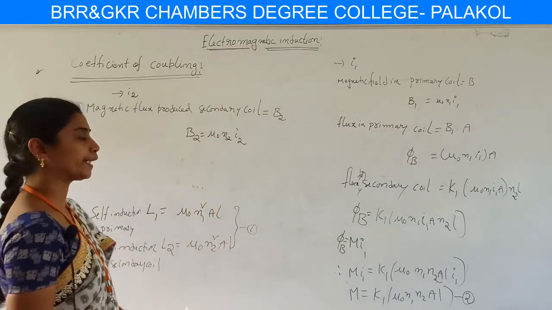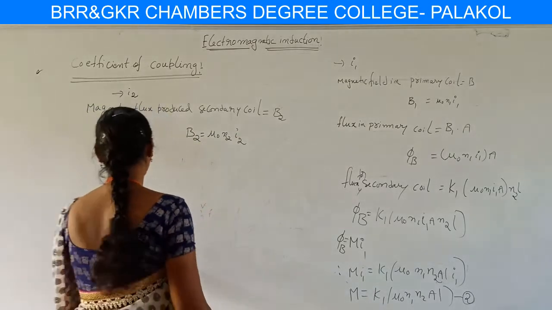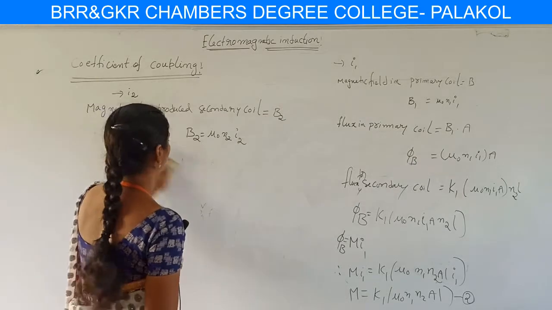So the flux linkage in each turn for the secondary coil is the flux in the secondary coil.